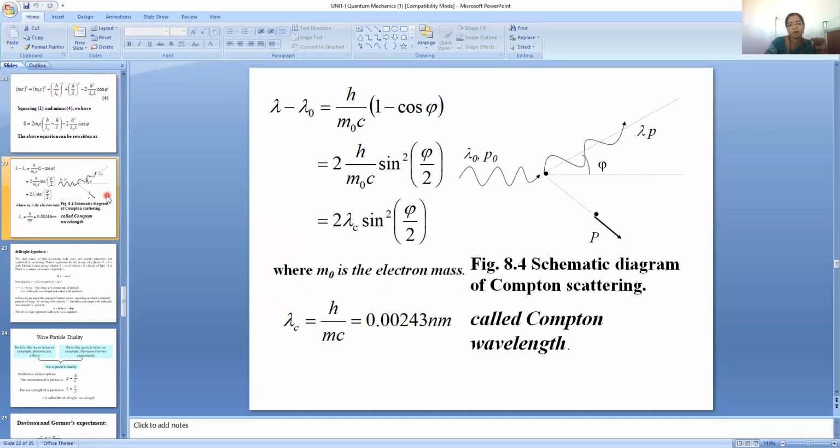lambda minus lambda naught, which we call the Compton shift, equals h by m naught c times (1 minus cos phi). We can write 1 minus cos phi as 2 sin square (phi by 2). So it is 2h by m naught c, and using the mathematical relations we get 2 lambda c sin square (phi by 2). Here lambda c is the Compton wavelength, which is h by m c, that equals 0.00243 nanometer, for phi equal to pi by 2.